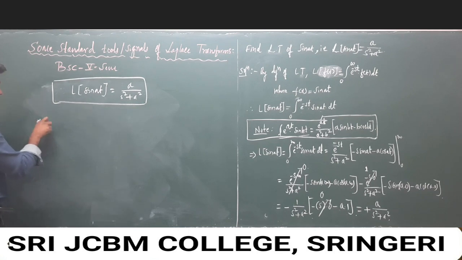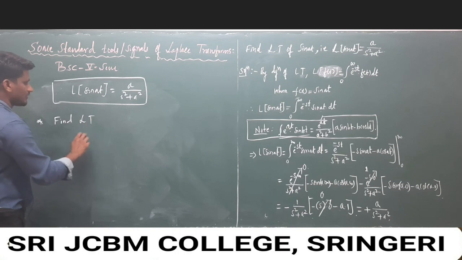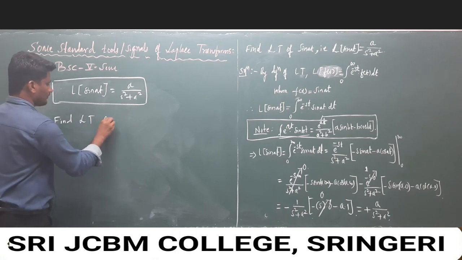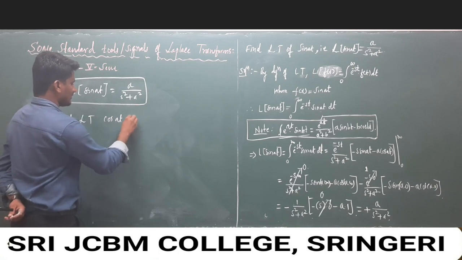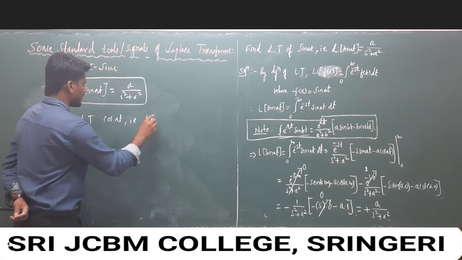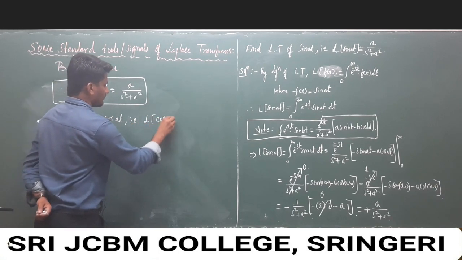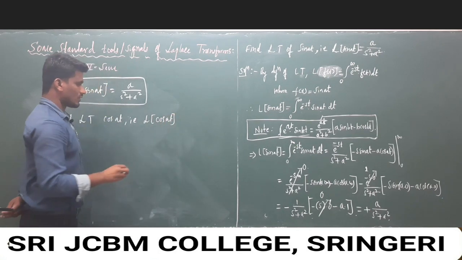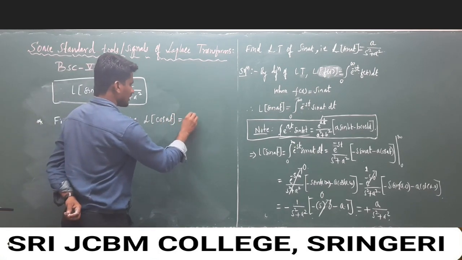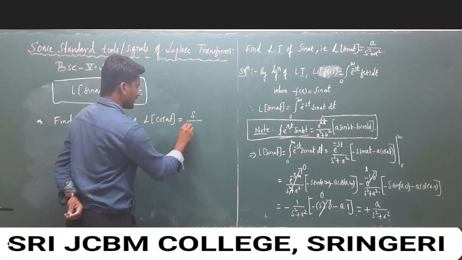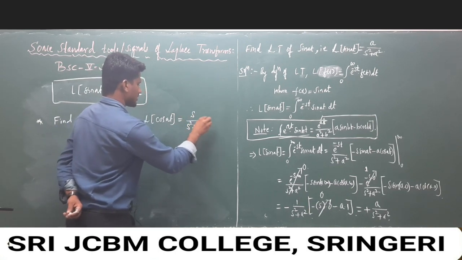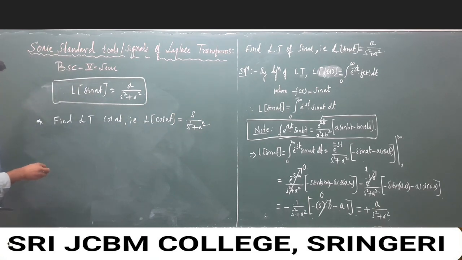Find the Laplace transform of cos at. The Laplace transform of cos at is equal to, the numerator is s, over s square plus a square. So try it yourself.